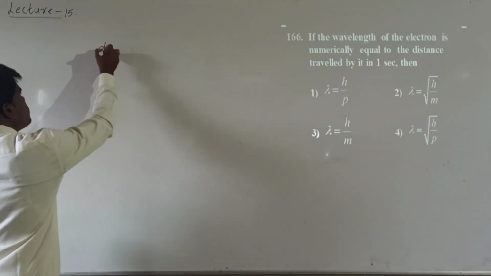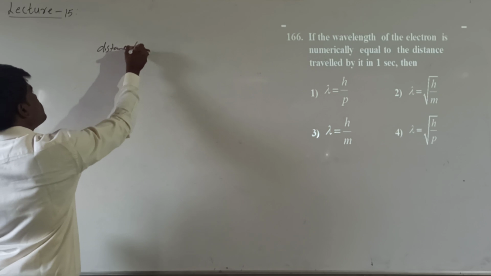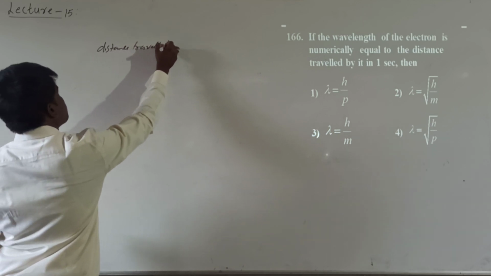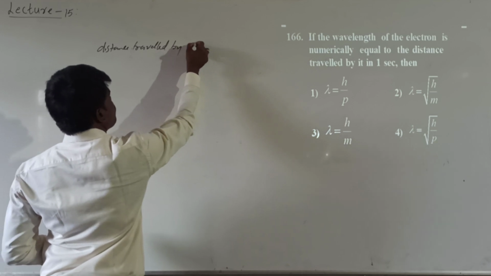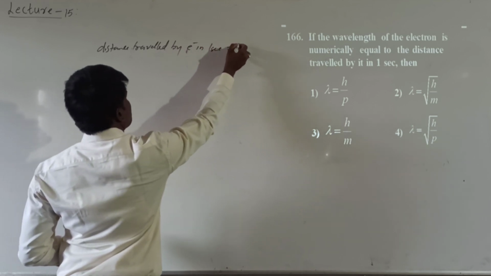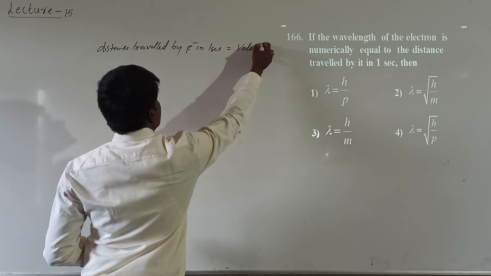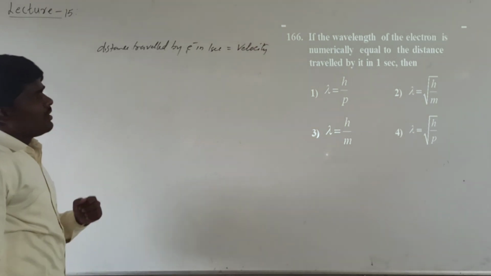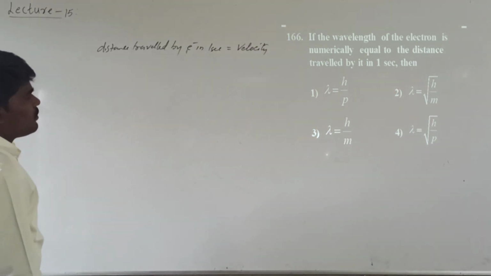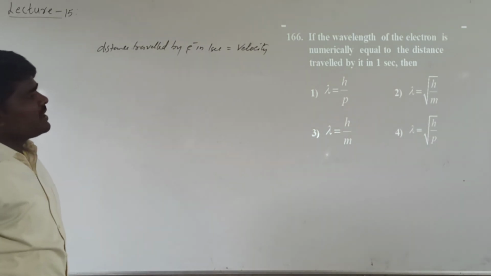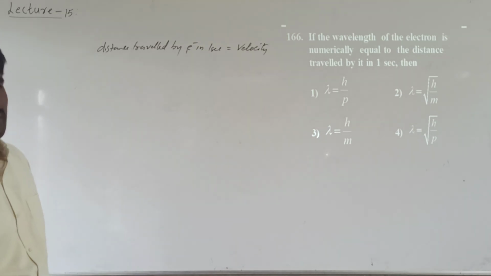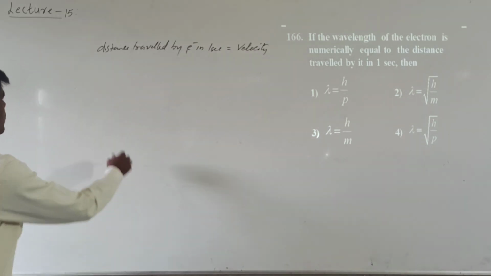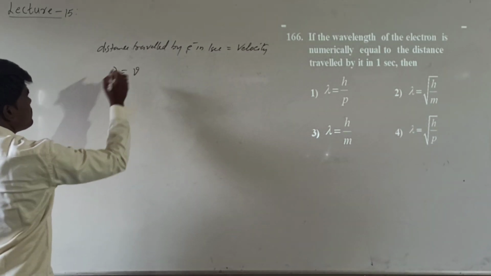Distance travelled by electron in 1 second is nothing but velocity. He has given the velocity, right? It says its velocity is numerically equal to the wavelength.